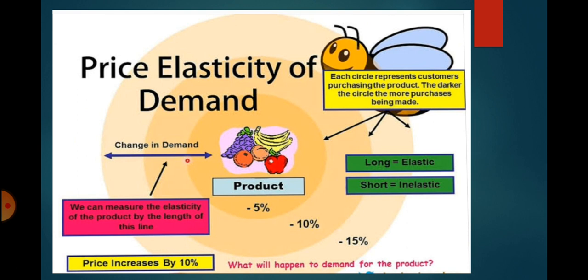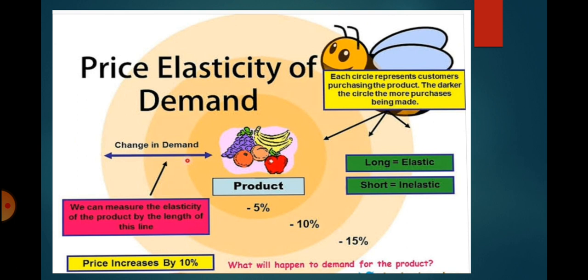Now look at the next circle. If prices increase by 10% and quantity demanded decreases by 10%, then the percentage change in price is the same as the percentage change in quantity demanded, and thus the value of elasticity will be 1, or we can say unitary elastic. Look at the outermost circle now.